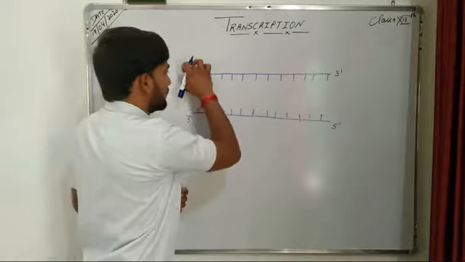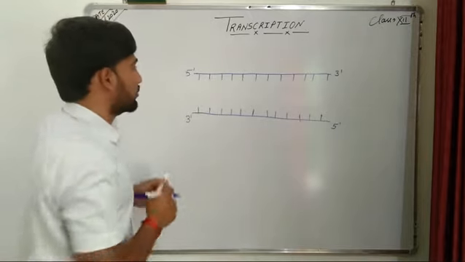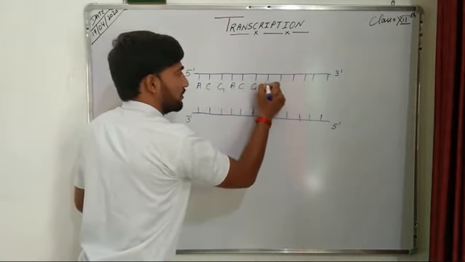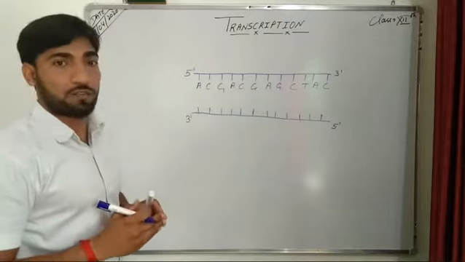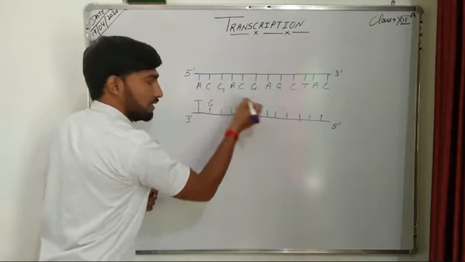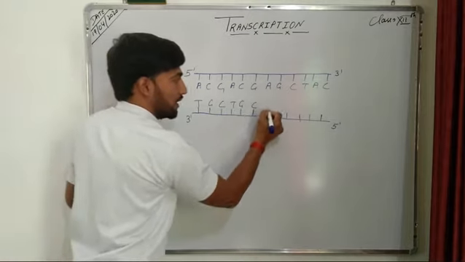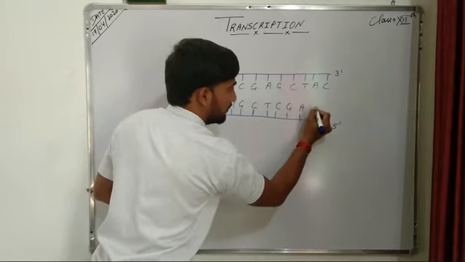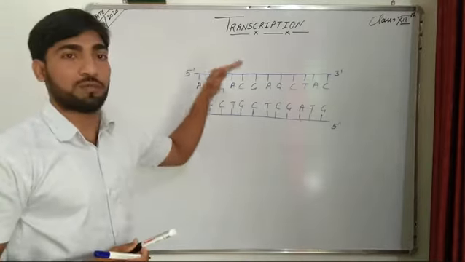If this strand of DNA contains a sequence of nitrogenous bases, say A, C, G, A, C, G, A, G, C, T, A and C, then the complementary bases on the other strand will be: A pairs with T, C with G, G with C, A with T, C with G, G with C, A with T, G with C, C with G, T with A, A with T, and C with G. So these are the two strands of DNA which have different roles during transcription.